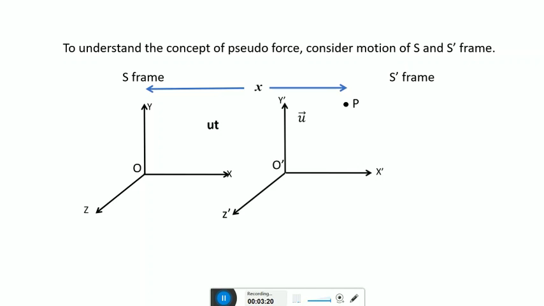As S dash moves with velocity u in a time t, it covers a distance ut from S frame along x-axis. Then x dash is the distance of point P measured in moving frame of reference or S dash frame along x-axis.